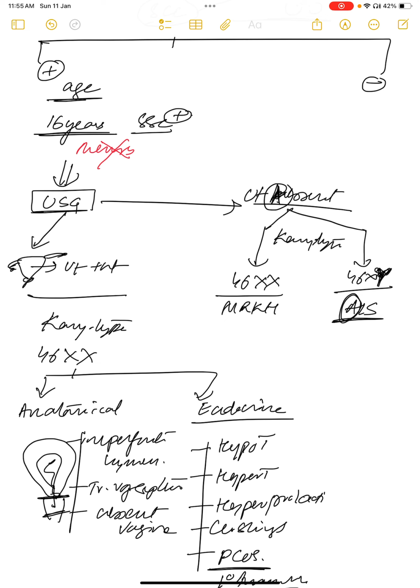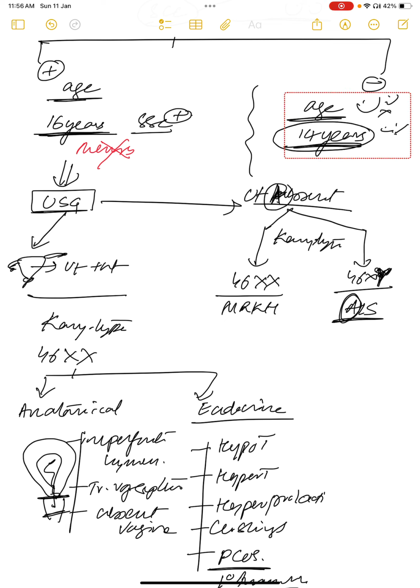If secondary sexual characters are absent, and you see the age, you start this investigation at 14 years itself. If there is no breast development and no pubic hair, then you don't wait till 16 years. You will start the investigation by 14 years. So investigate by 14 years. That is the question.